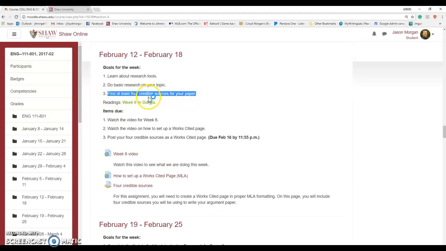Credible sources means that these are academic sources. You don't use Wikipedia. You just don't Google it. No, those are not credible sources because anyone can write those things. You need to look for sources that are actually considered of an academic nature, and I'll show you how to do that. So what are you going to be doing this week?